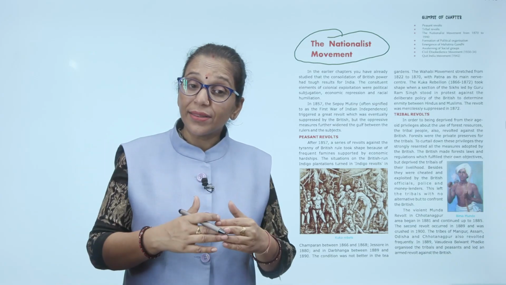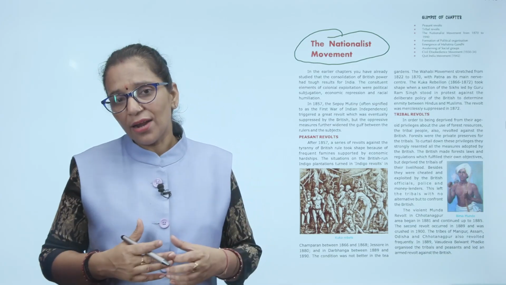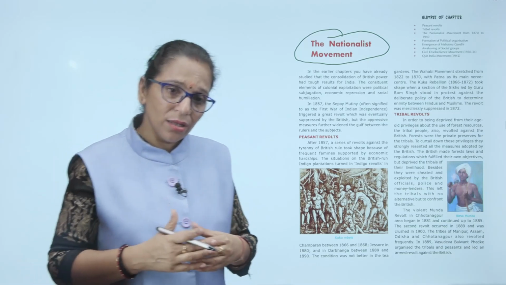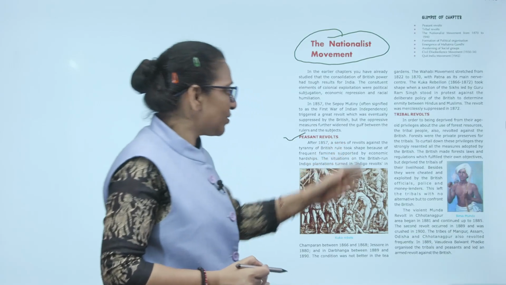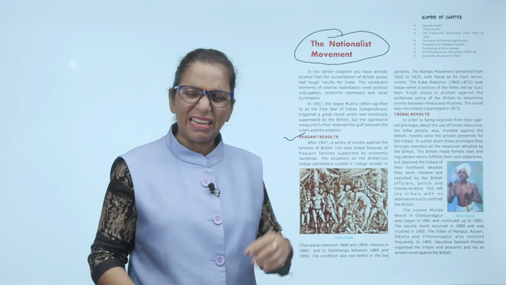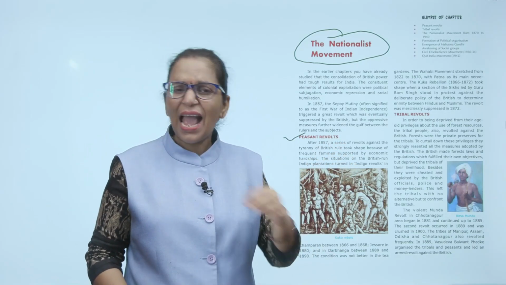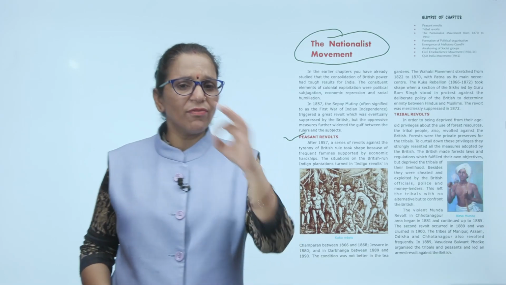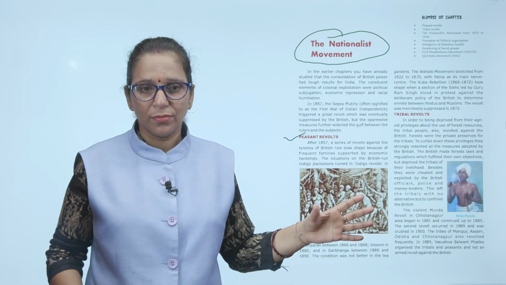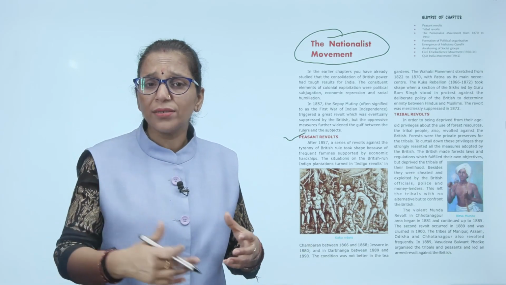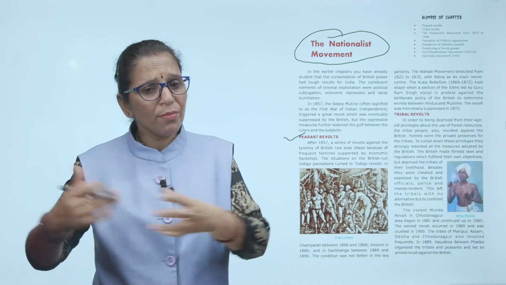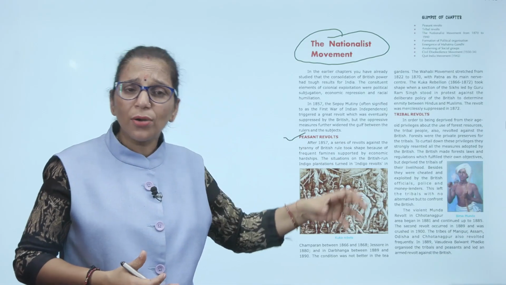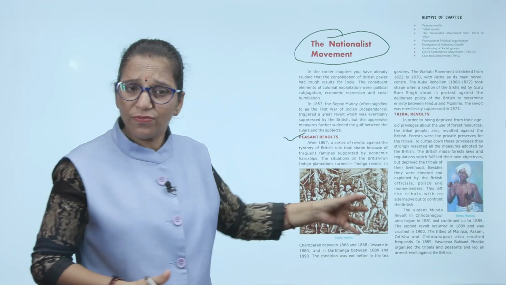Now after that, many rebels and revolts started in India. So let's start with the peasants' revolt. After 1857, a series of revolts against the Britishers and their destructive rule took place. Because of frequent famines and economic hardship, peasants were not happy with the Britishers. Regularly famines were coming and the Britishers were doing nothing for the Indian farmers.